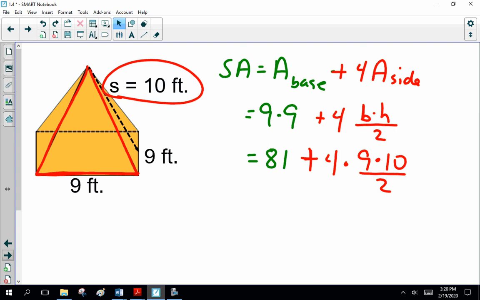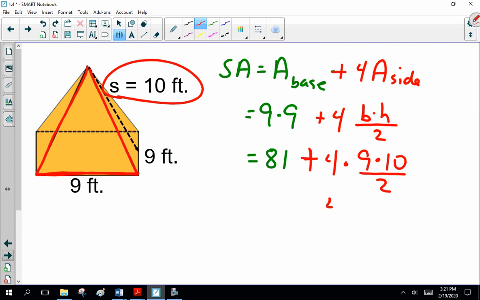One triangle is 9 times 10 divided by 2. What is 9 times 10? 90 divided by 2. What's half of 90? 45.